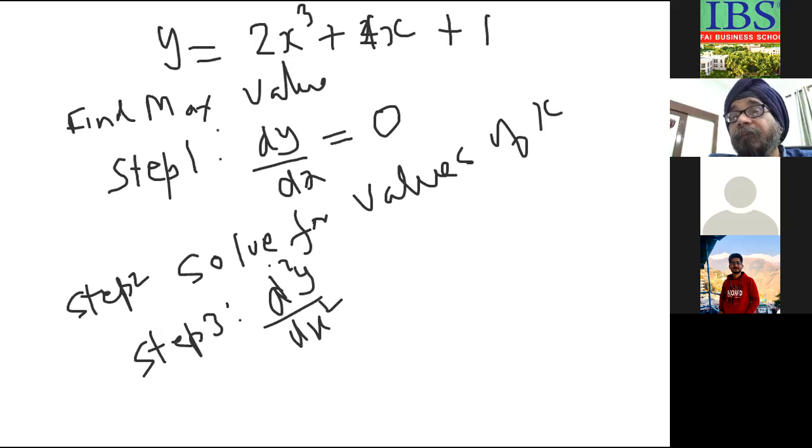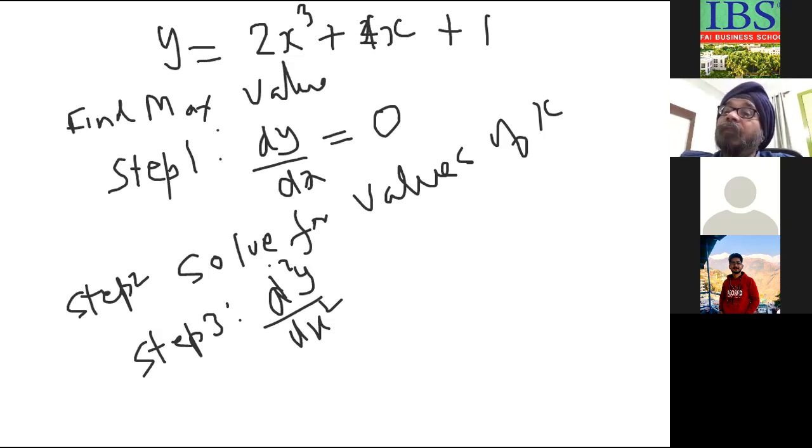If you differentiate d2y by dx square again, it will be d cube y by dx cube. That is successive differentiation. Find the value of d2y by dx square.